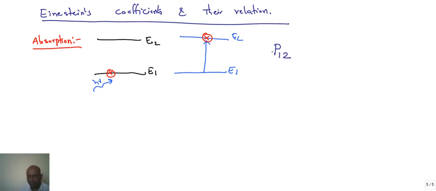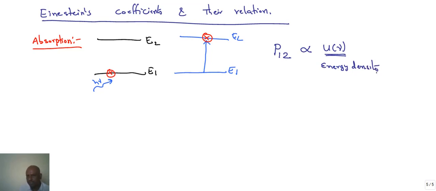P12 stands for the probability of the electron jumping from lower energy state E1 to higher energy state E2. It depends on the nature of E1 and the nature of E2. Apart from this, as we said earlier, absorption is dependent on external energy. So P12 is proportional to U of mu. This U of mu is known as energy density.